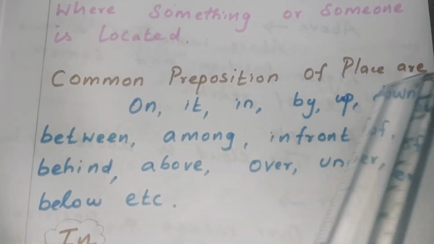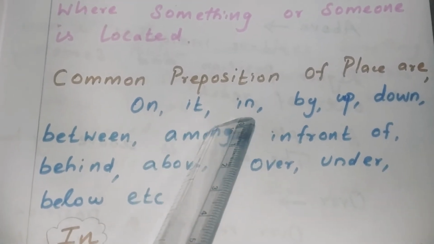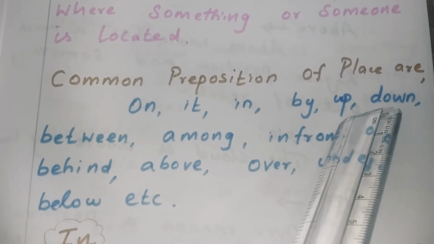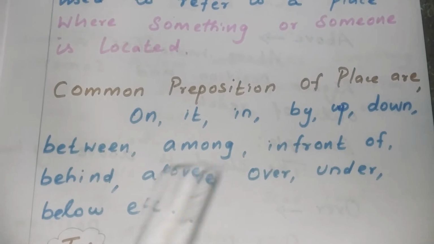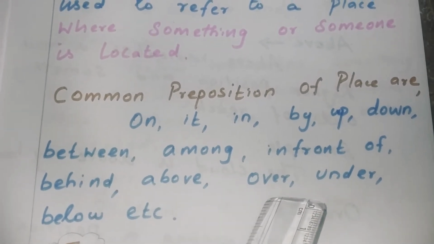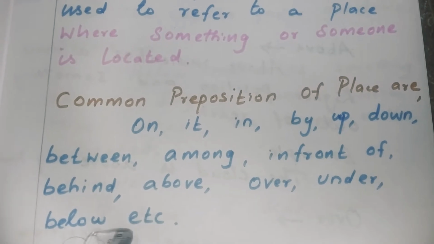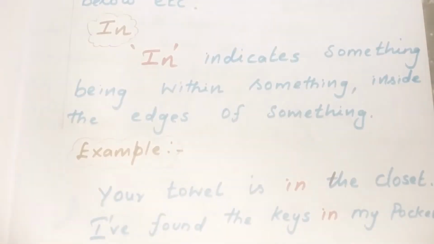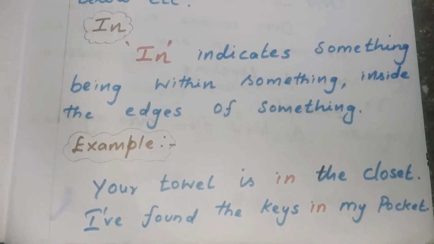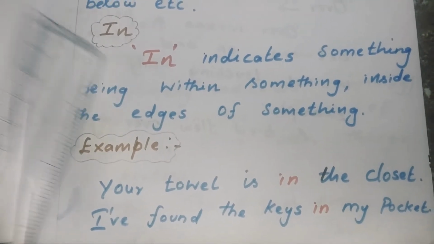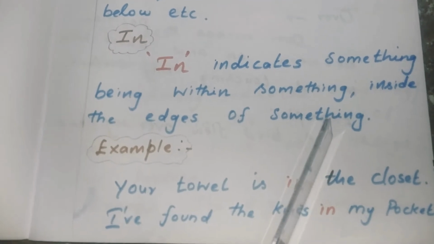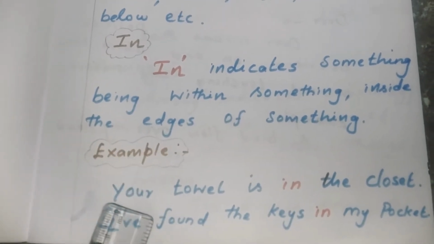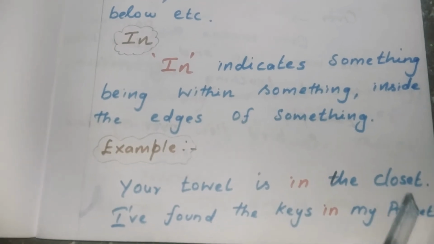Common prepositions of place are on, at, in, by, up, down, between, among, in front of, behind, above, over, under, below, etc. So moving on to the first preposition of place, in. In indicates something being within something, inside the edges of something. For example, your towel is in the closet.